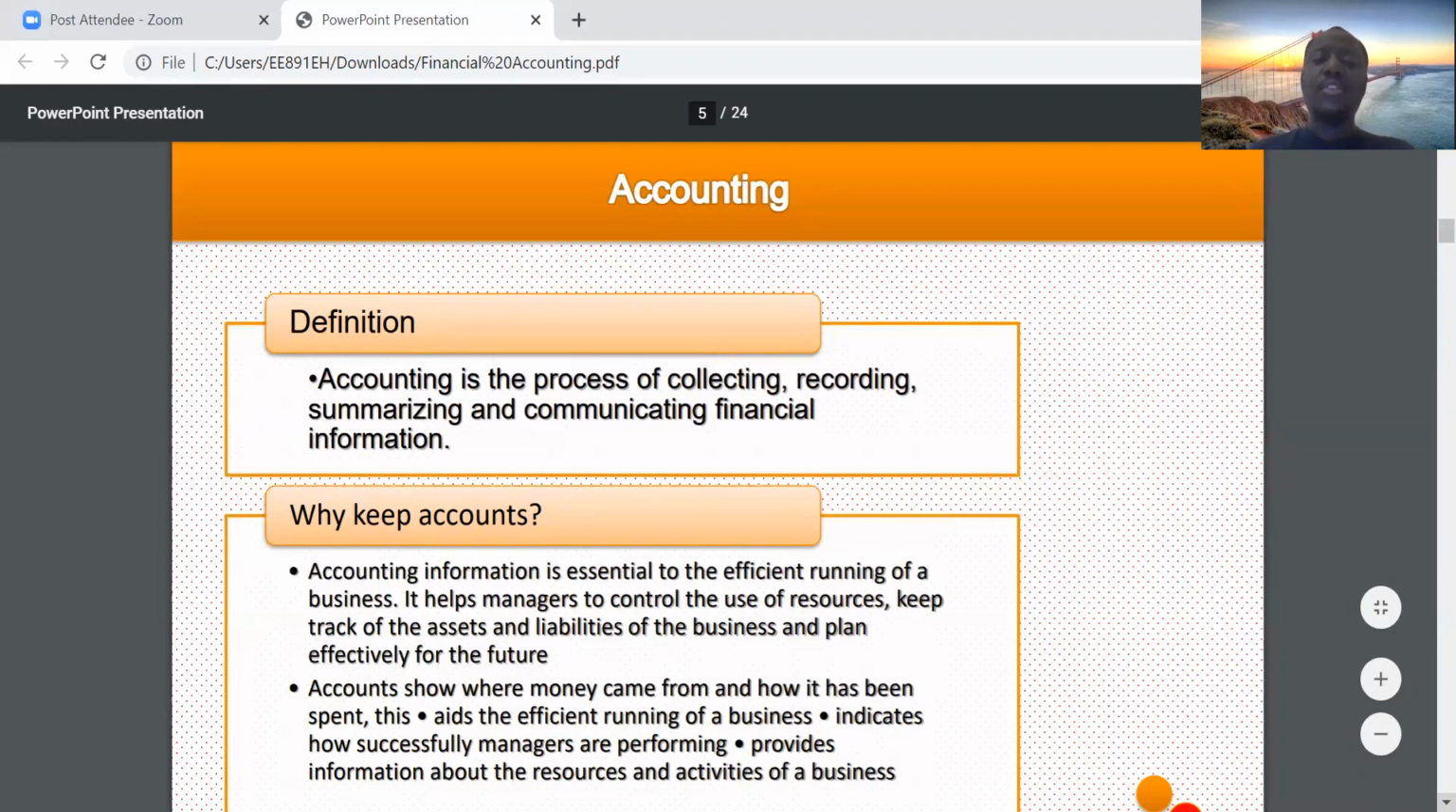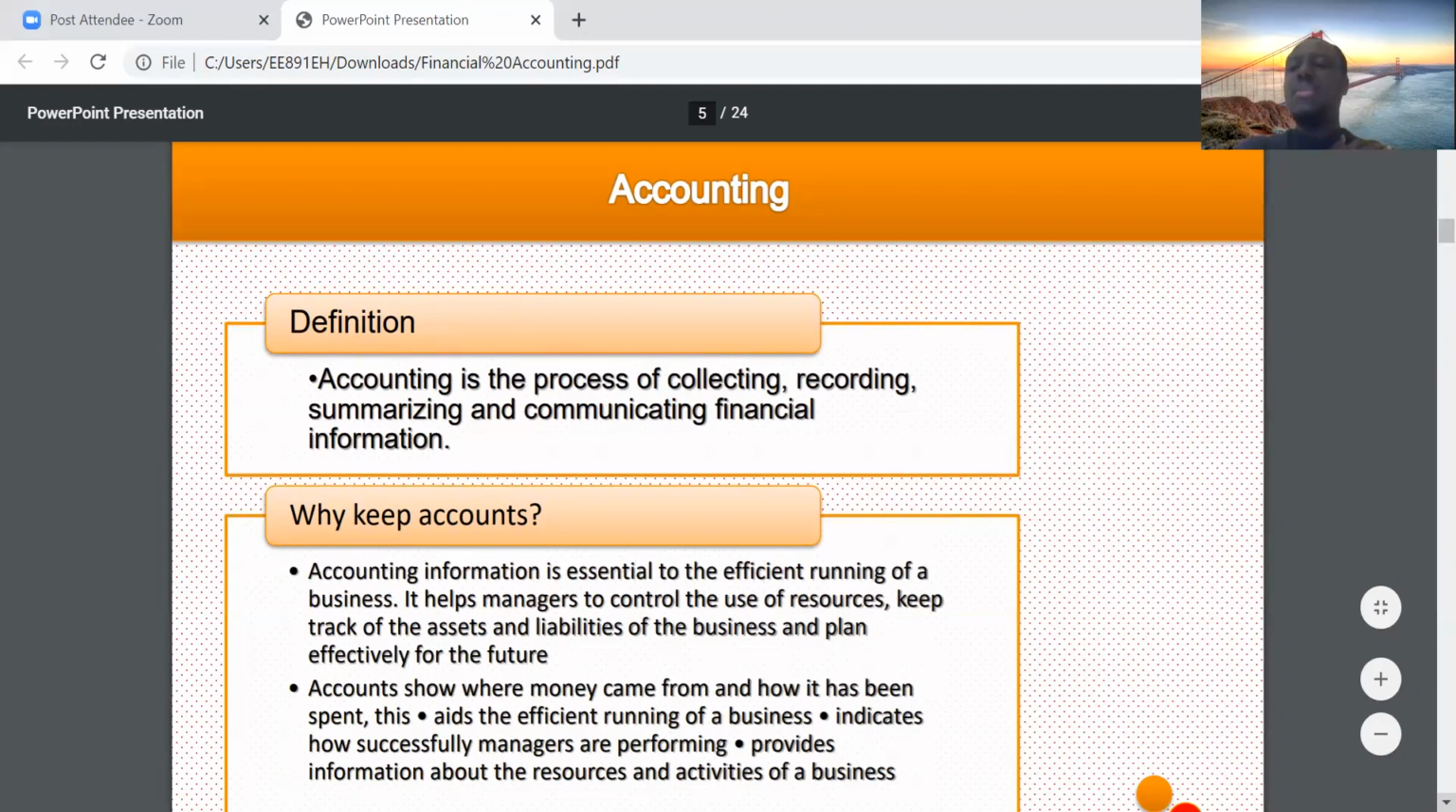So that's accounting for you. So the acronym I recommend that you use to remember what accounting is, collecting starts with the C. Recording starts with an R. Summarizing starts with an S. And communicating starts with a C. So CRSC. So you can use those letters to remember. Don't forget it. Collection, recording, summarizing, and communicating financial information.